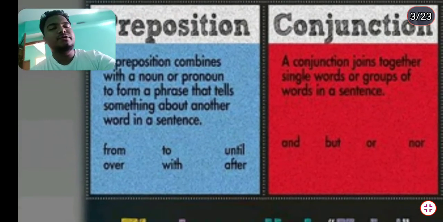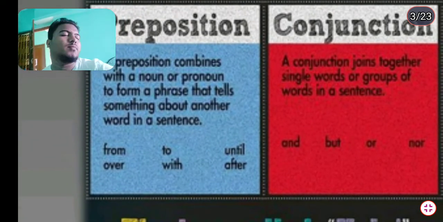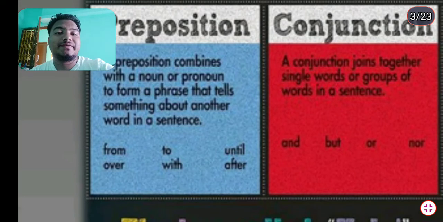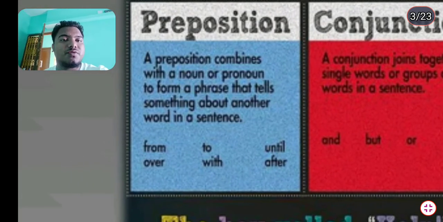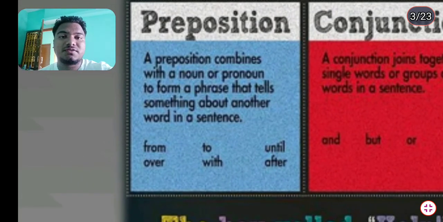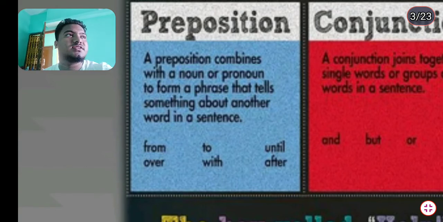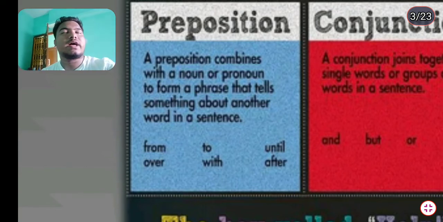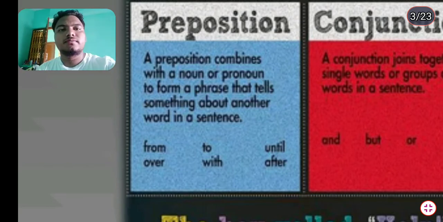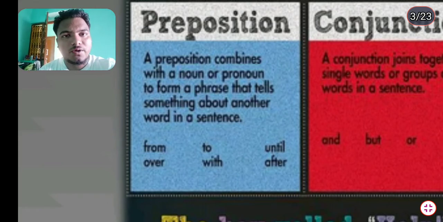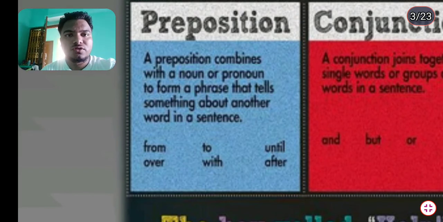So I want to give my general example. With respect to my definition, what I can say is, a preposition is a word or group of words which keeps a relationship between noun and pronoun or other set of words. I want to say there is a book on the table. Book and table both are nouns, and on is the preposition that is connecting them. What we call the sanjojak abhaya.